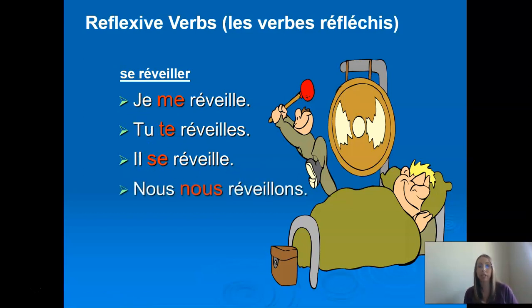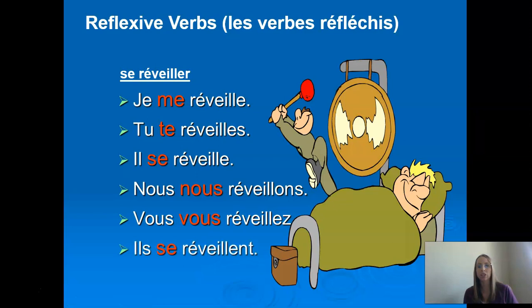Nous nous réveillons. Yes, you're going to repeat nous. It's actually not repetitive because it's two different versions of nous. So what do we always have with nous for an ending? ONS. What happened to the se? It turned to nous. Nous nous réveillons. Vous vous réveillez. Yes, we're going to repeat vous also. So easy, we're used to that ending for vous. What happened to the se? It turned to vous. Vous vous réveillez.